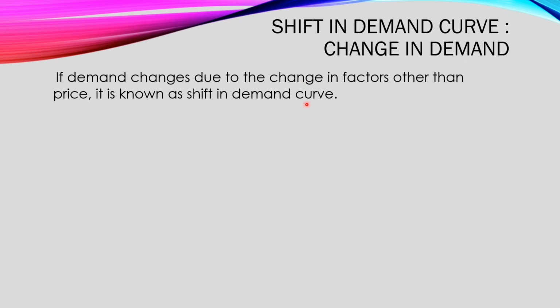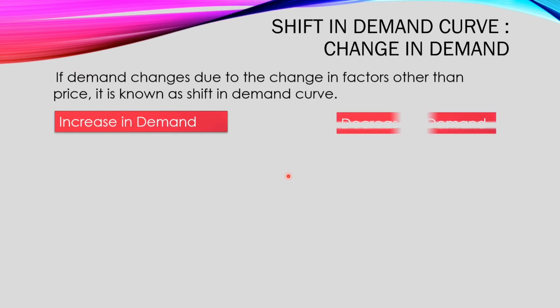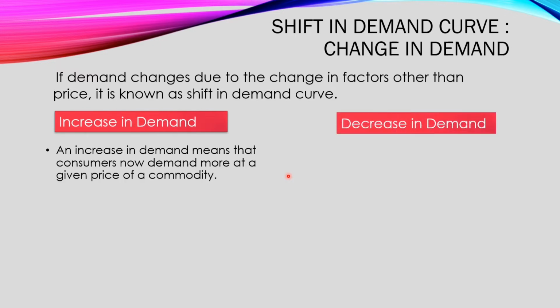So here we are going to assume that the price of that considered commodity is constant, but the other factors which can affect demand are not constant. They are changing. मतलब बाकी factors को छोड़कर सिर्फ price को ही constant हम assume करेंगे. Okay. So there are of course two types, increase in demand and decrease in demand. Now increase in demand means that consumers now demand more at a given price of a commodity.